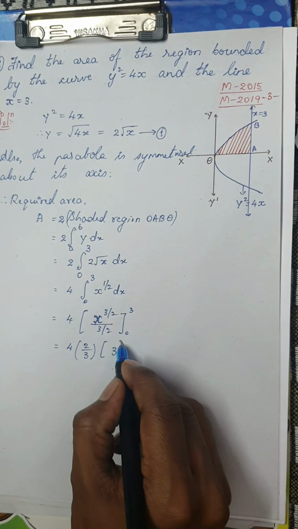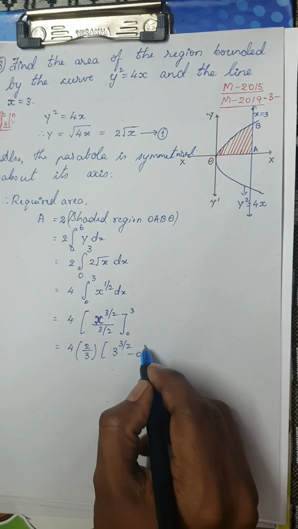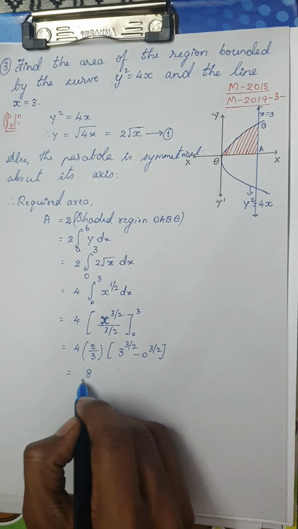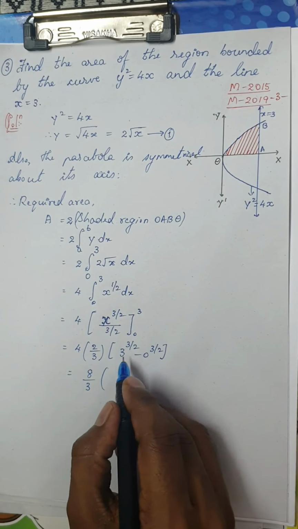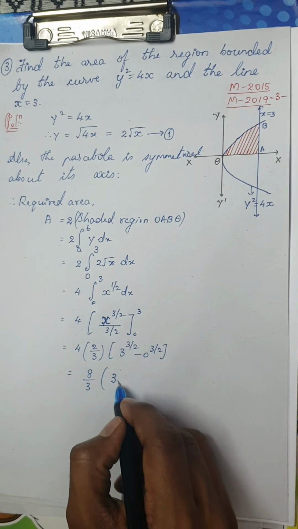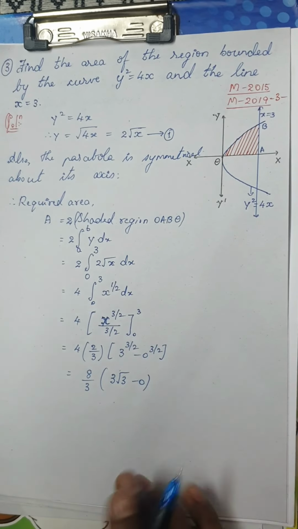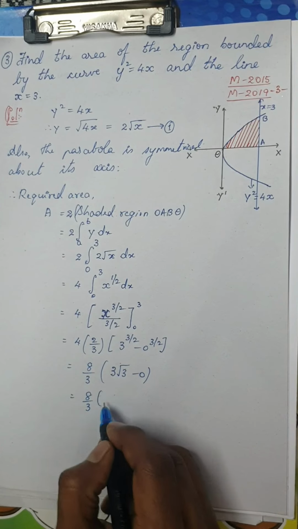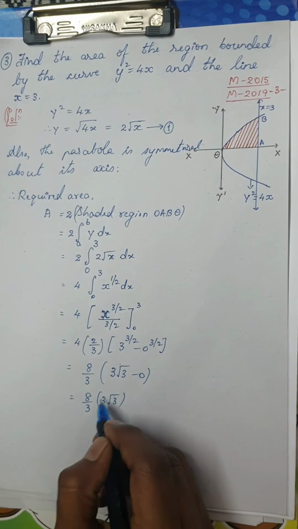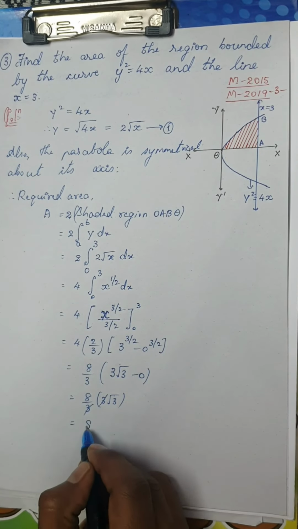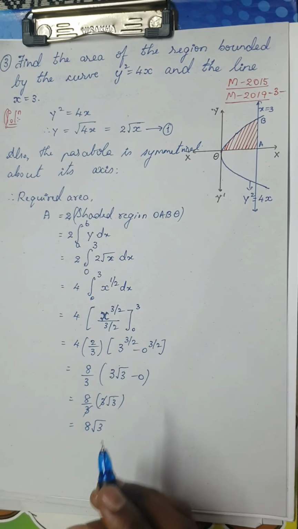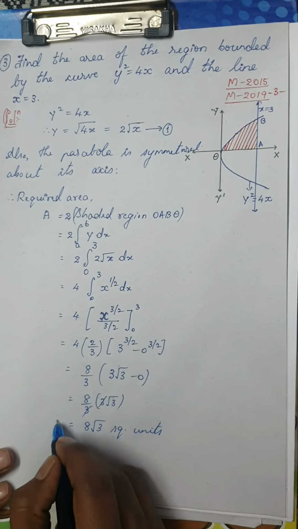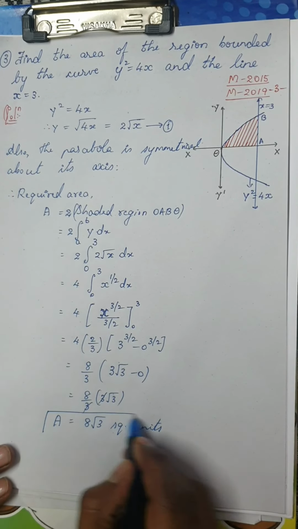Let me apply the limits: 3 power 3 by 2 minus 0 power 3 by 2. This is 4 twos are 8 by 3 into 3 power 1.5, which, as I told you, is 3 root 3, minus 0. So this is 8 by 3 into 3 root 3. The 3 and 3 cancel, so it would be 8 root 3 square units. Let me take this as the required area.